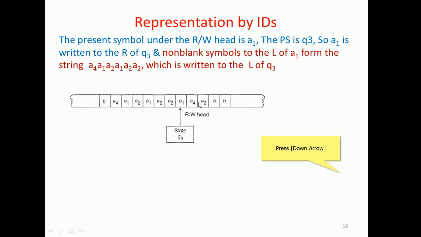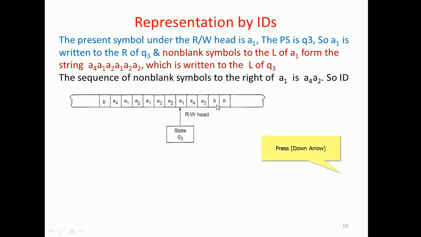At the right side we have A4, A2, and after that the blank will be there. The sequence of non-blank symbols to the right of A1 is A4, A2, A4, A2.